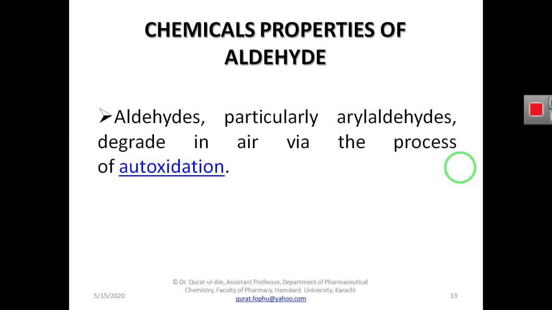If they remain in air, they get oxidized. Oxidation is the addition of oxygen to a molecule. So if they are present in the air or in oxygen, they automatically take up oxygen atoms from the air or environment and oxidize themselves. So this is auto oxidation, one of the most important chemical properties of aldehydes.